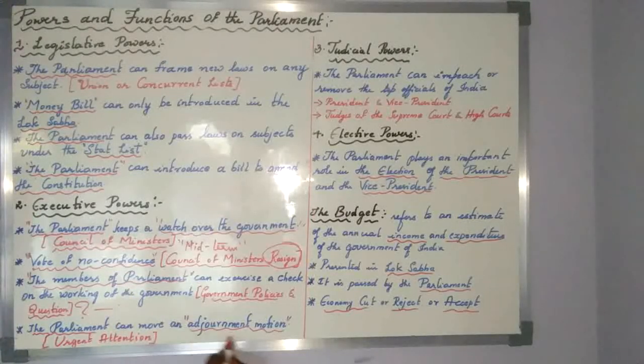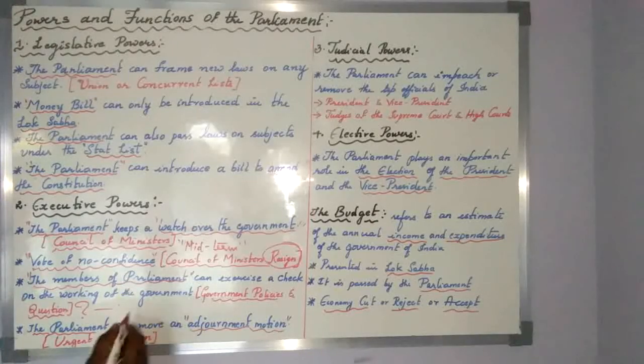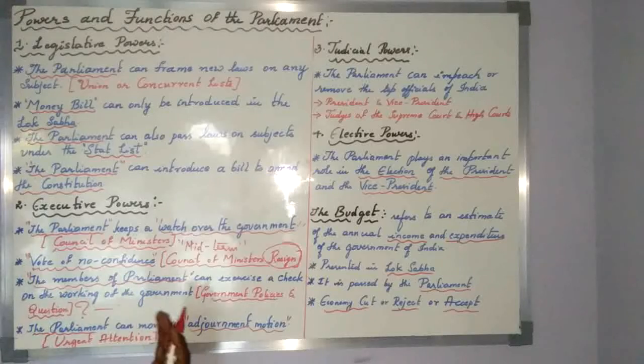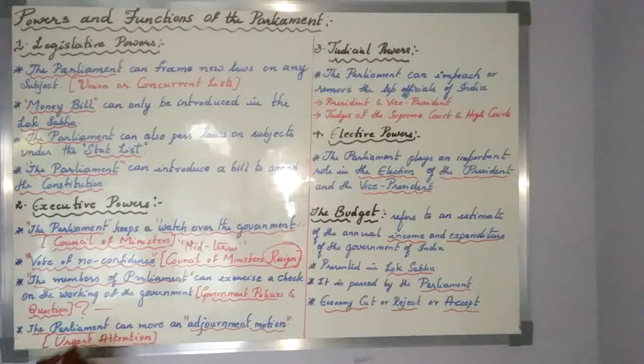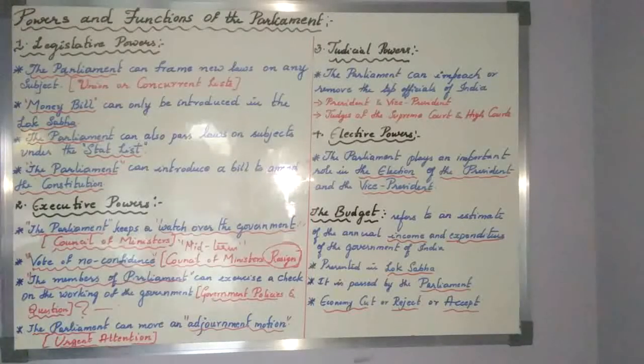So whenever the adjournment motion is passed, that is, when there is some urgent need in our country, the daily agenda or daily timetable will be kept aside, and they will talk about the urgent matter, what measures can be taken if there is a heavy flood, or if an earthquake has taken place, or a train accident where there are large numbers of deaths. So during any urgent matters to be discussed in the parliament, the parliament uses the adjournment motion. These are all the control over the executive powers and functions which we are having.